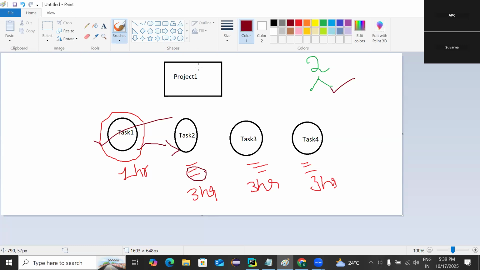The second option is that since tasks 2, 3, and 4 are dependent on the task 1 code, they have to wait for the task 1 code completion, and then they can reuse that task 1 code and continue with the remaining part of the code. So what do you think? Which one is better? Yes, obviously the second one is better. They can wait for the task 1 code completion and reuse that code.